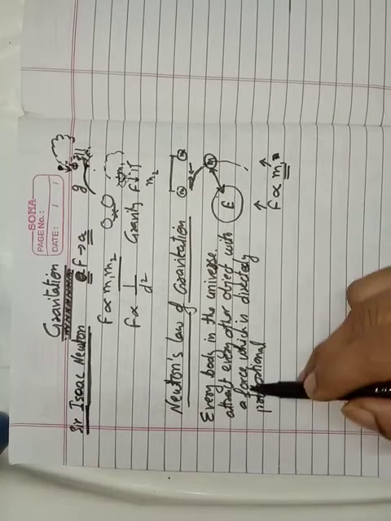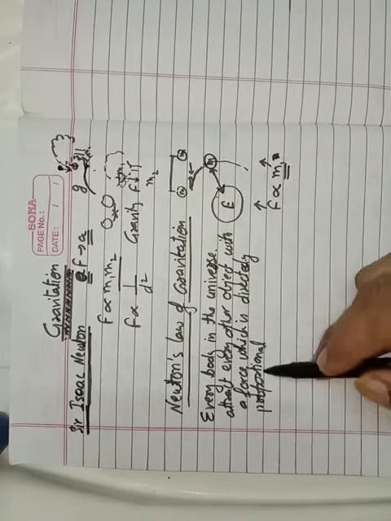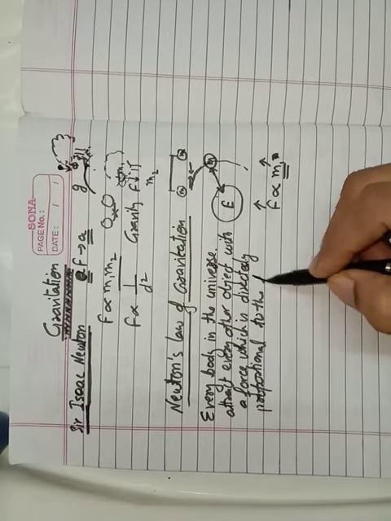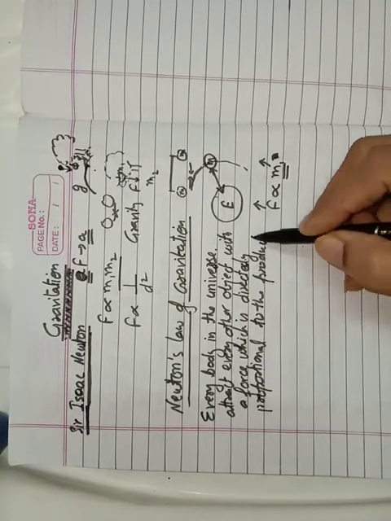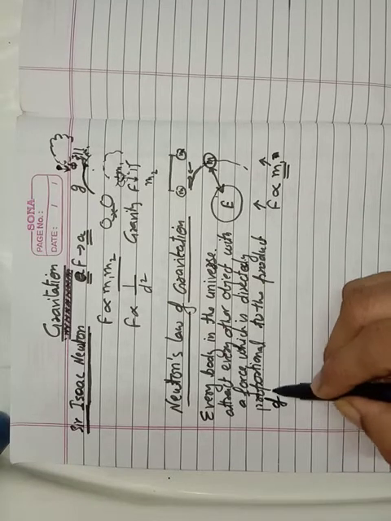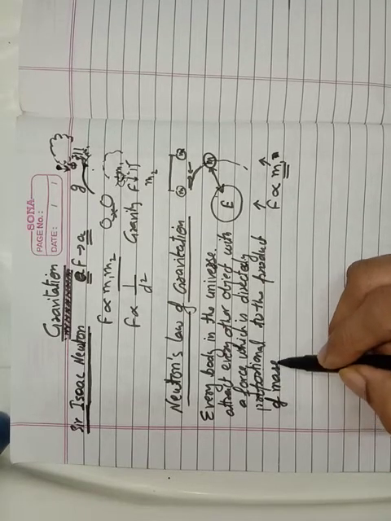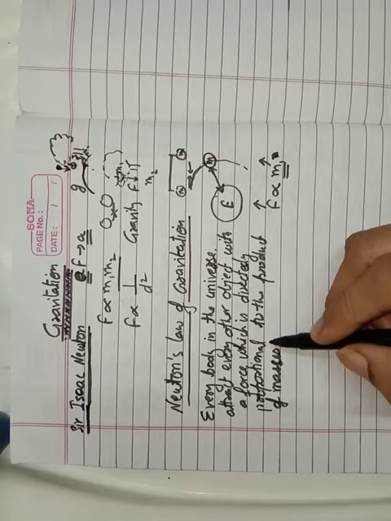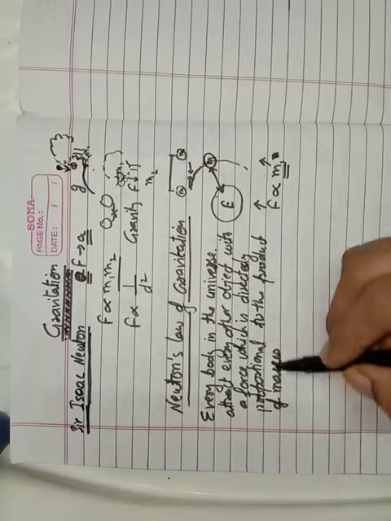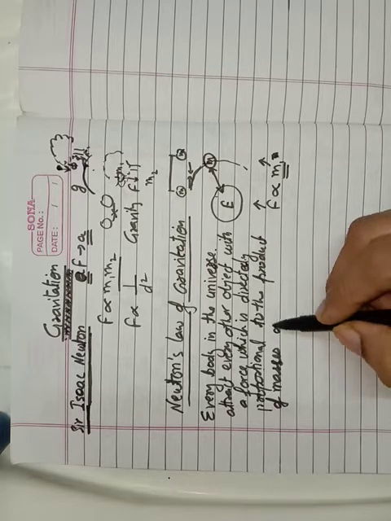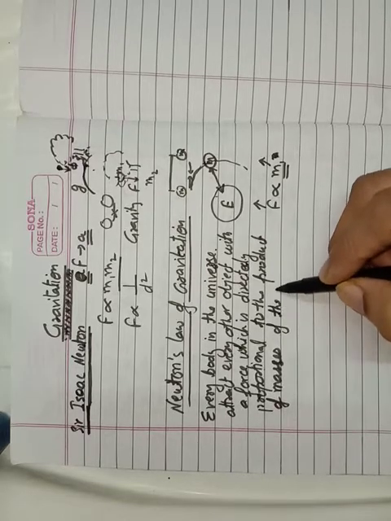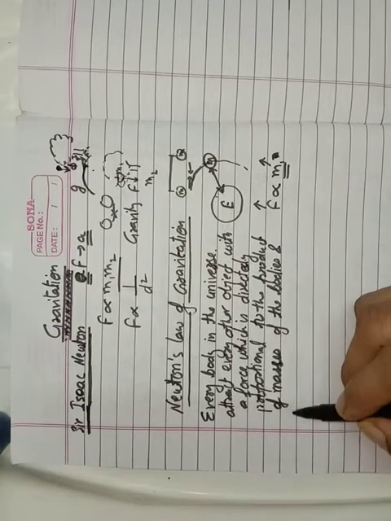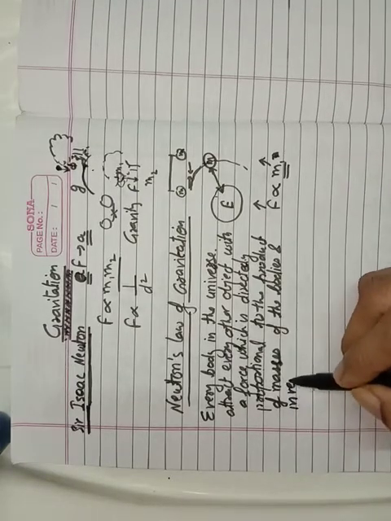So the force is directly proportional to the product of masses. It means by increasing the masses we can increase the force of attraction between them. The product of the masses of the bodies, and inversely proportional.